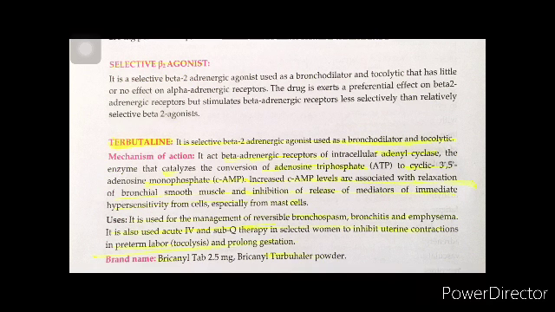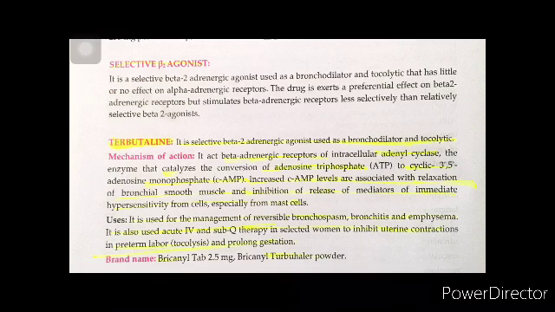Then we have selective beta 2 agonists. These are particularly used as bronchodilators and tocolytic agents. We have the drug called terbutaline. This is a selective beta 2 adrenergic agonist, and the mechanism is similar to what we have discussed in isoproterenol. This is used in the management of bronchospasm, bronchitis, emphysema. And also it is used acute IV in selected women to inhibit uterine contraction in premature labor. This is called tocolysis and prolonged gestation.